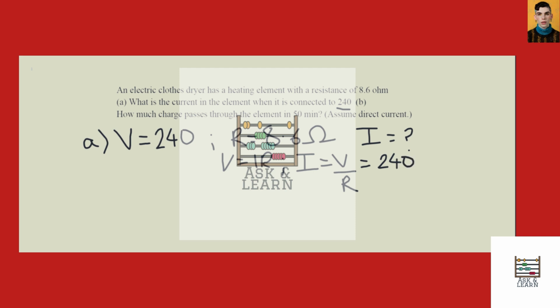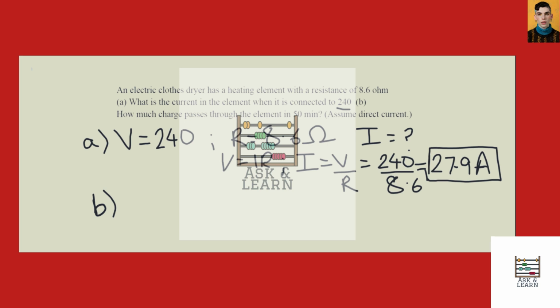This is equal to 240 divided by 8.6, and if you calculate that, 240 divided by 8.6, you get 27.9 amps. So that's our current. The second question is how much charge passes through the element in 50 minutes?